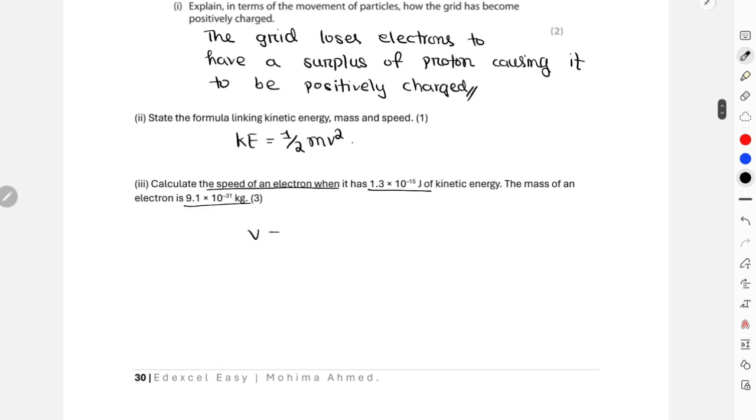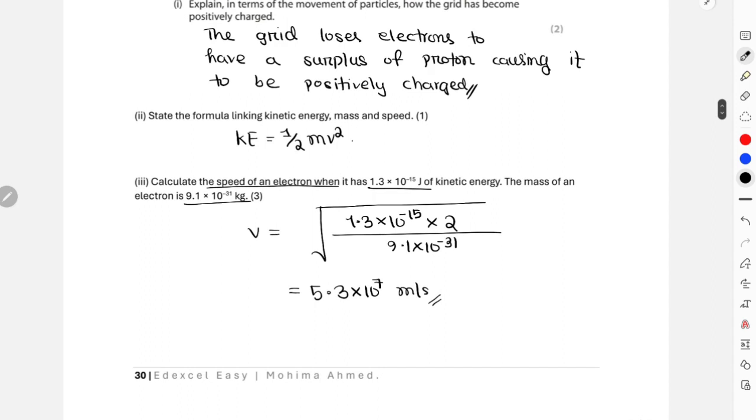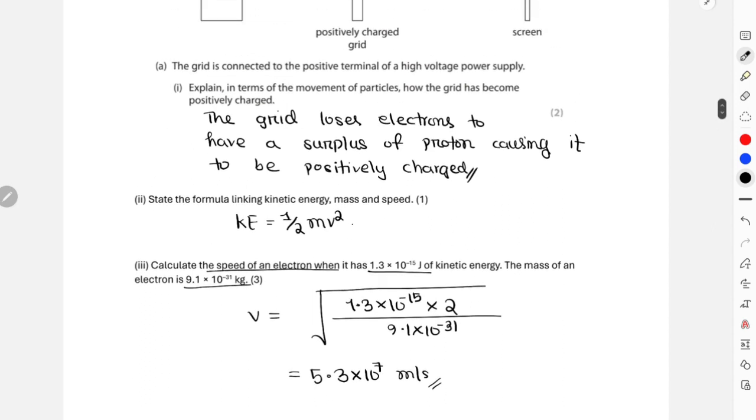I can easily calculate the speed, which is going to be kinetic energy 1.3 × 10^-15 multiplied by 2, divided by the mass 9.1 × 10^-31, and everything under a root, right? If you just calculate the velocity, it will turn out to be 5.3 × 10^7 meters per second. That is the speed of the electrons in that stream of electrons.